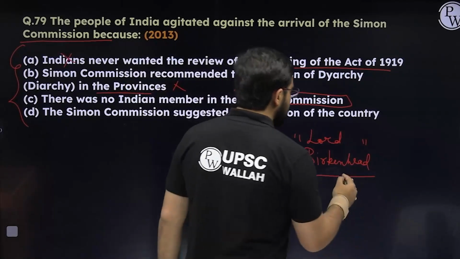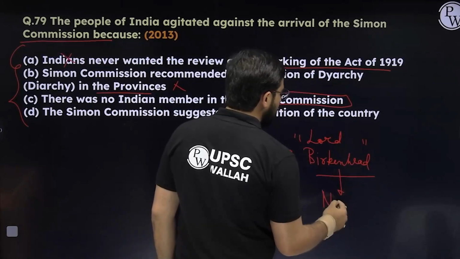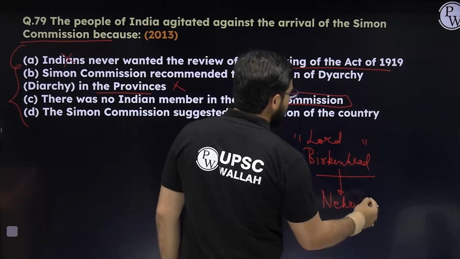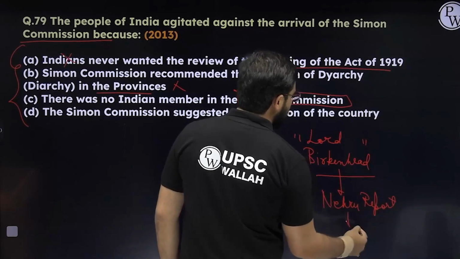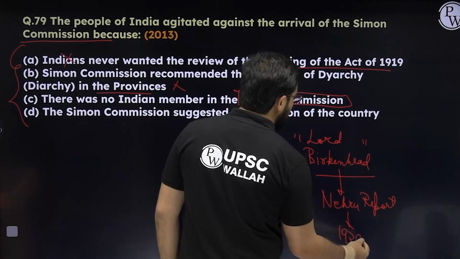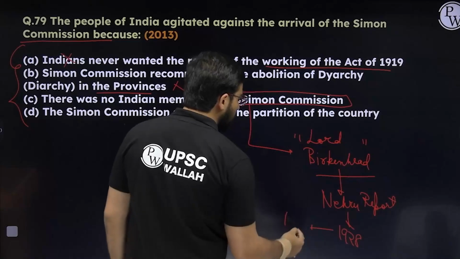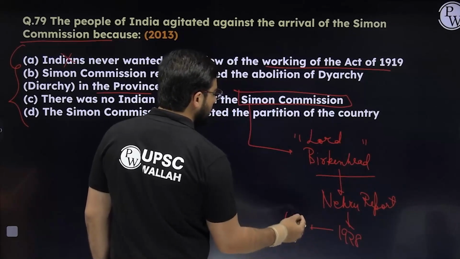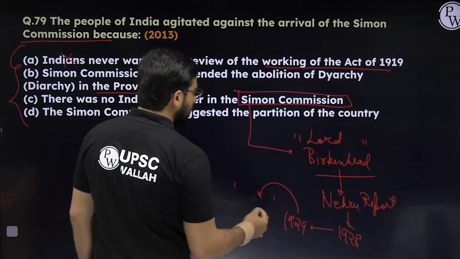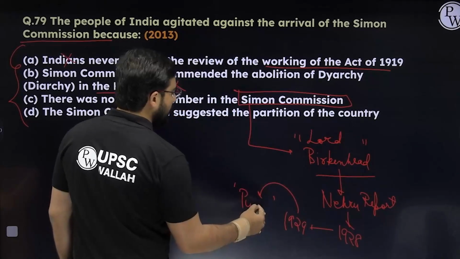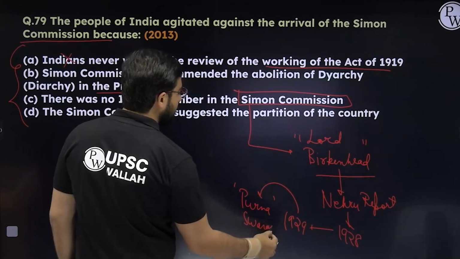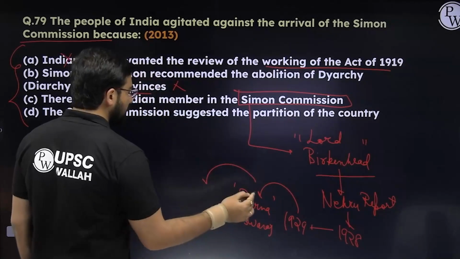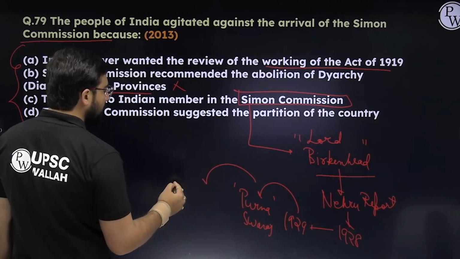That's why, as a challenge, Nehru Committee was appointed, and it finally gave its report in 1928. And when this was not accepted by 1929, the goal was changed to Purna Swaraj in 1929, and finally Gandhiji was given the authority to start a mass movement.